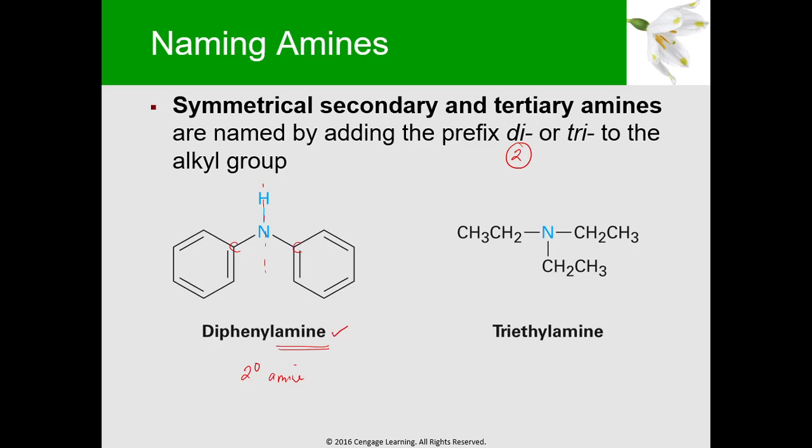Now, for a tertiary amine, pag sinabi natin tertiary amine, you have nitrogen and it is bonded to 3 carbons. So, this is a tertiary amine. So, our example here is a tertiary amine kasi this is the nitrogen and it is bonded to 3 carbons. Now, what are the substituents or ano yung mga nakakonect dun sa nitrogen mo? So, this is your 1, 2. So, this is met, et. So, we know this is your ethyl group. And similar yung nakakabit dun sa nitrogen. So, we will call this a triethylamine. Okay?